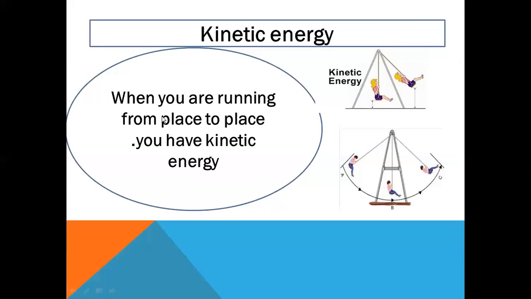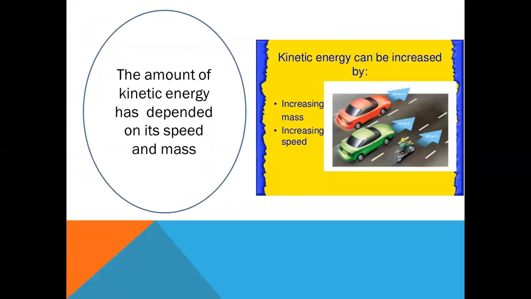When you are running from place to place, you have kinetic energy. So the girl starts to move from this point to this point. That means she has kinetic energy. And also at this point, this boy moves from this place to that place. That means he has kinetic energy. This is the first point for kinetic energy. Let's move on to another part around kinetic energy.